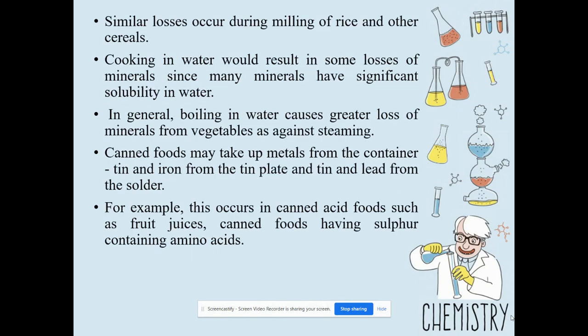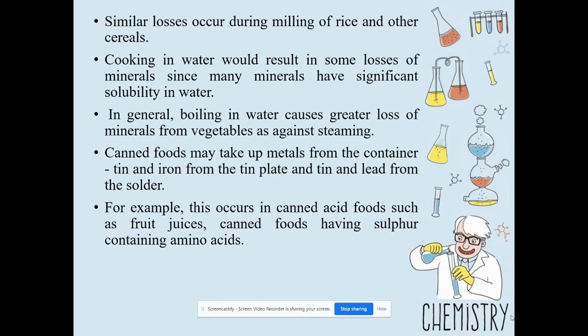that is 16%. Then during cooking in our home also, cooking in excess amount of water results in losses of minerals, because some minerals have more solubility in water. So if we take more water, the loss is very severe. So steaming is better compared to the boiling method.